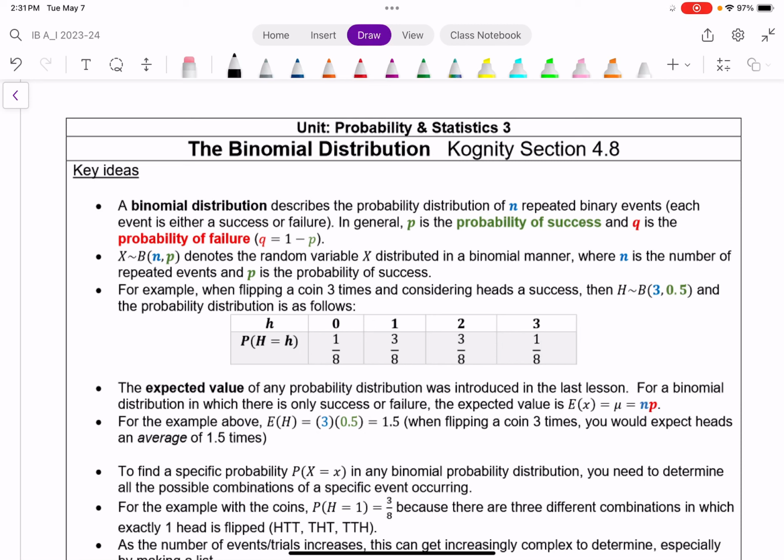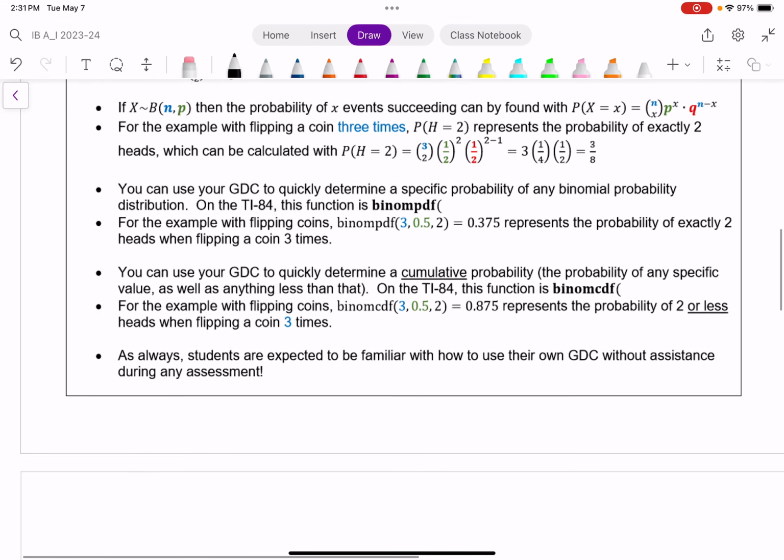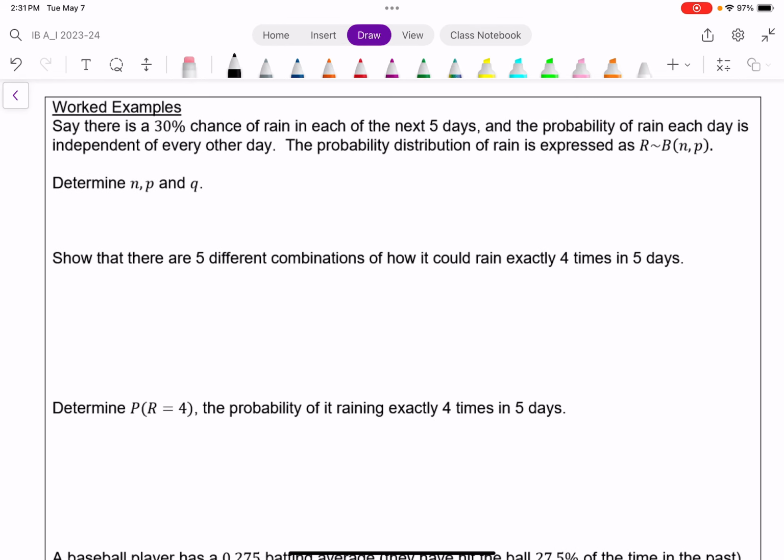Right, so here we're looking into the binomial distribution, and there's a fair amount of little points and key points here. I'm just going to get straight to this. And so let's apply these things.